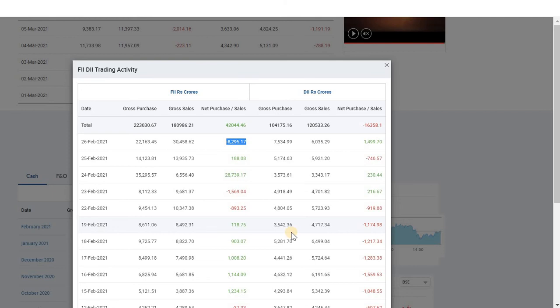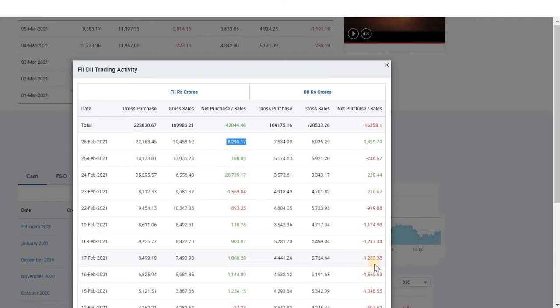But how do you find out the trend for the next day using the FIIs and DIIs activity? Whenever you see two continuous days of net selling from both FIIs and DIIs, then the stock market will fall for the next few days. Here you see, on February 15th there is a net buying, February 16th there is a net selling, and again February 17th also there is a net selling.